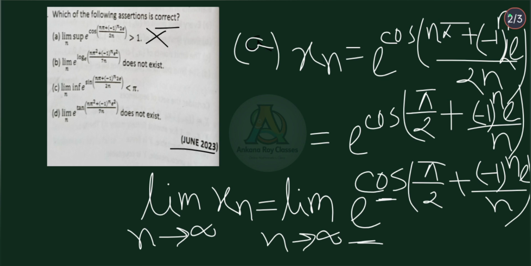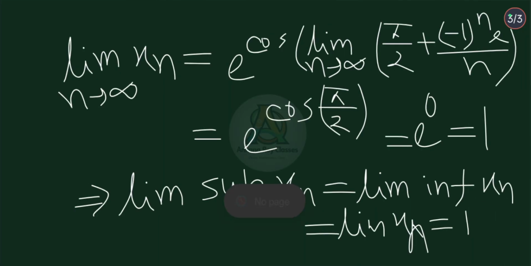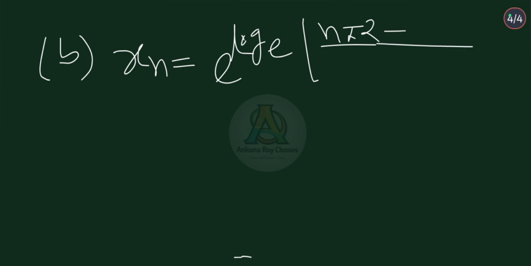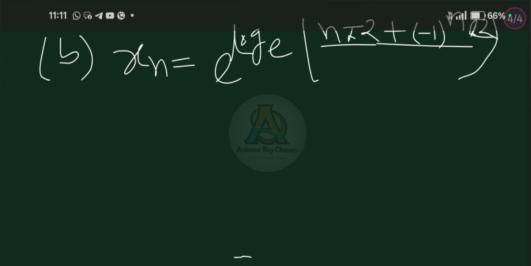In option B, the sequence xn is equal to e to the power log(n pi square plus minus 1 to the power n into e square divided by 7n). For option B, xn is equal to e to the power log base e of (n pi square divided by 7n plus minus 1 to the power n into e square divided by 7n).